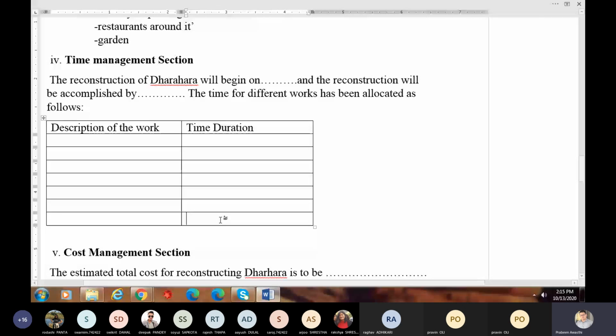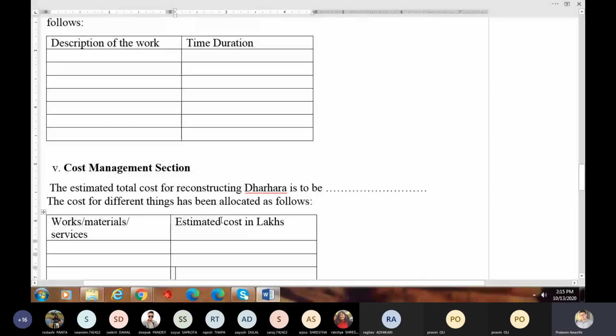Here you talk about cost for different works, budget that you have allocated for different works. So write down in this way, the estimated total cost for reconstructing Dharara is to be, write down here. For example, 2 crore, 3 crore, whatever you want, right? The cost for different things has been allocated as follows.